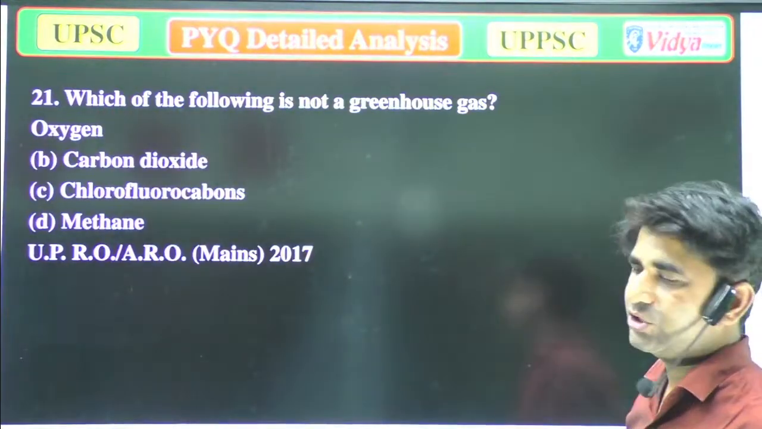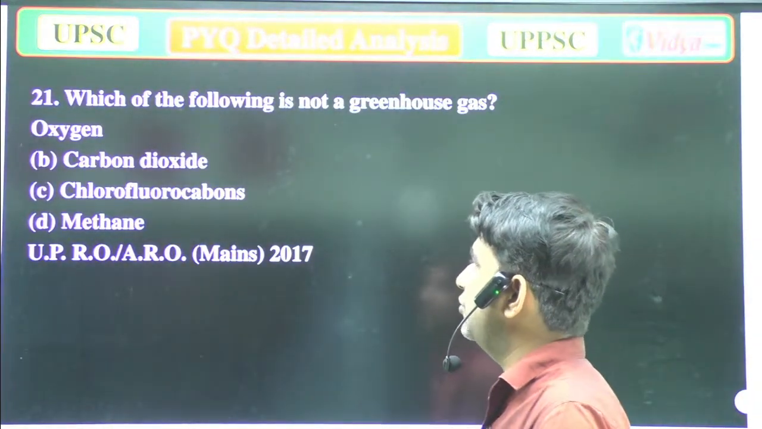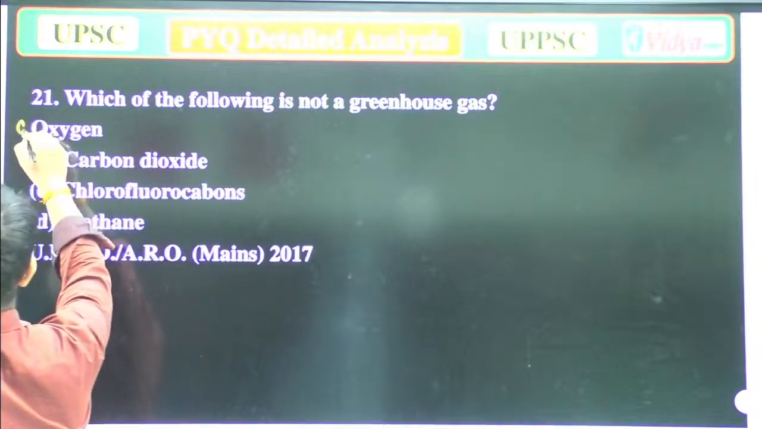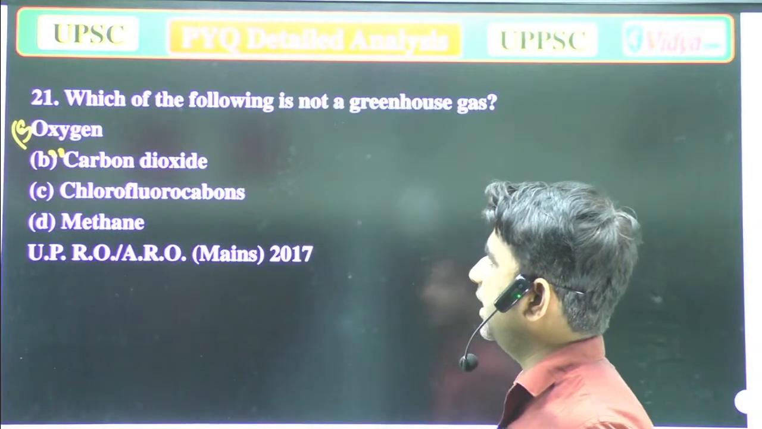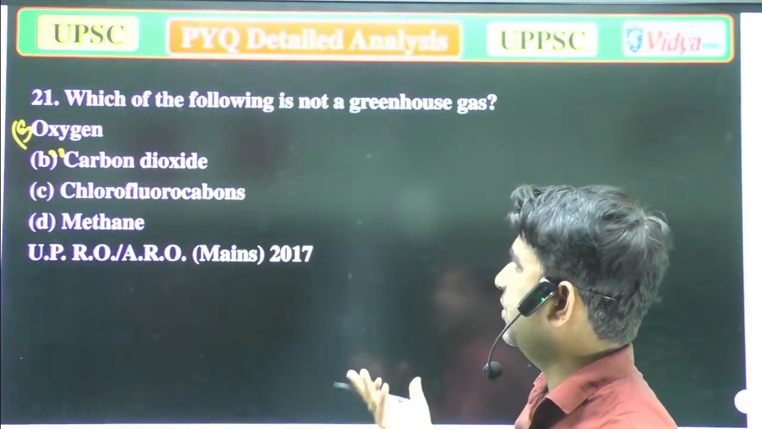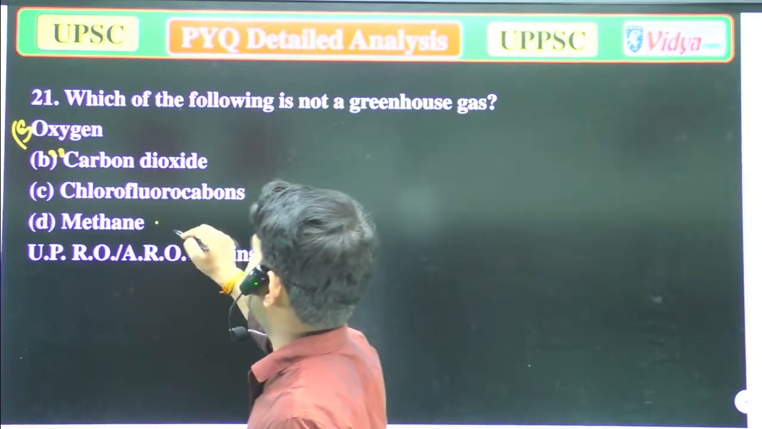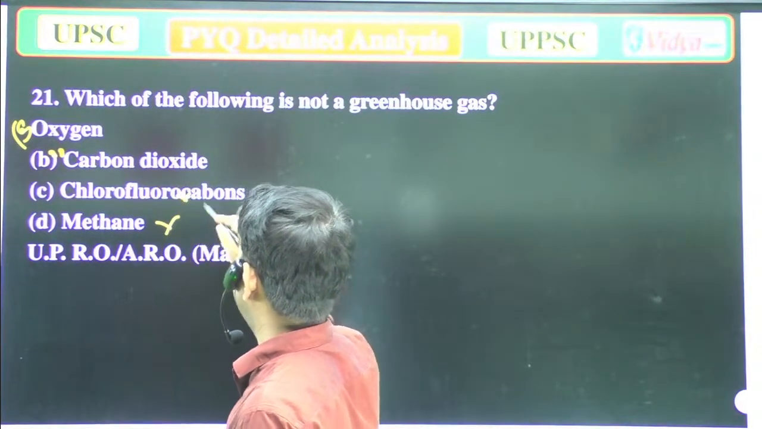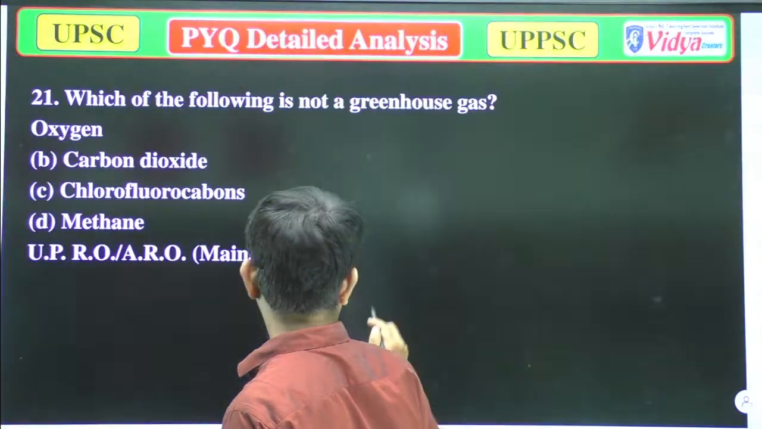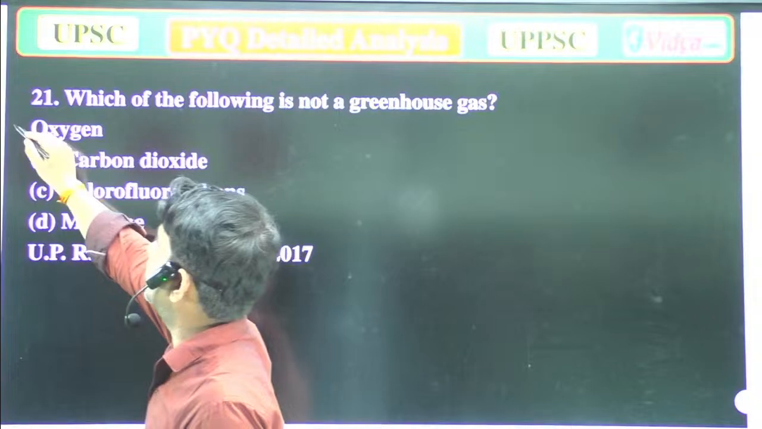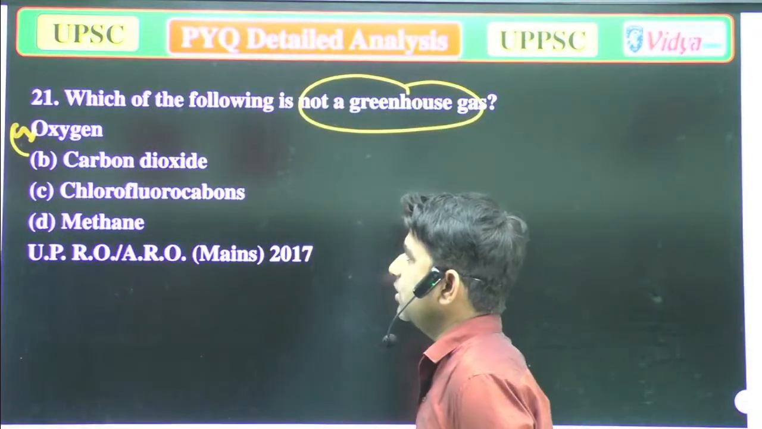Now the next question is, which of the following is not a greenhouse gas? A. Oxygen, B. Carbon dioxide, C. Chlorofluorocarbon, and D. Methane. Again, a simple question. In that question, methane is also a greenhouse gas, carbon dioxide is also a greenhouse gas, and chlorofluorocarbon is also a greenhouse gas. So the question is, which of the following is not a greenhouse gas?